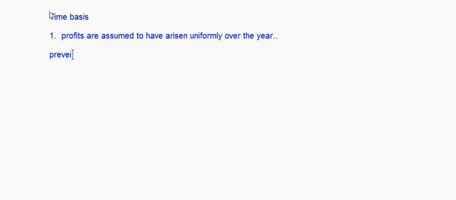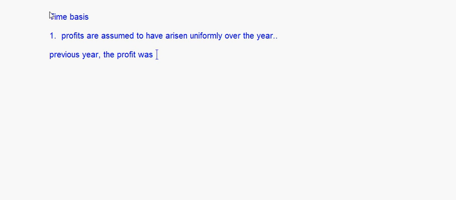Now when I take up this time basis, the first point that you should remember is the profits are assumed to have risen uniformly over the year, right?